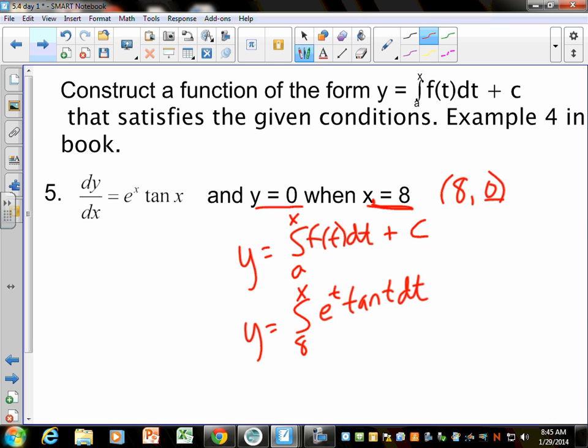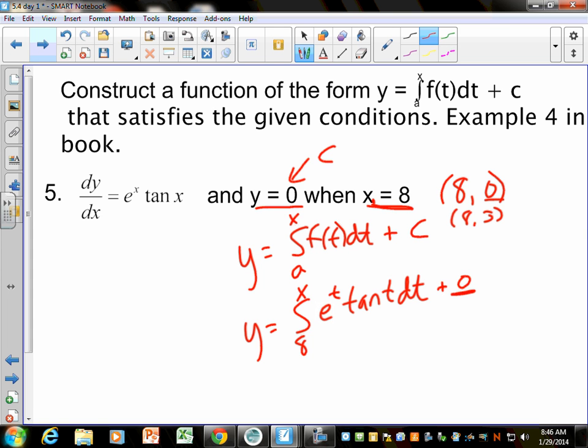But technically speaking, they could give you any number here. If they said y is 3 when x is 8, then it would be like the point (8, 3), and you would have to put a plus 3 here, because that's the c value that they're giving you. When you go backwards, remember, there could be any constant there. But since it's plus 0, you don't really have to put that there. I just want you to see in your notes that c is the y value.